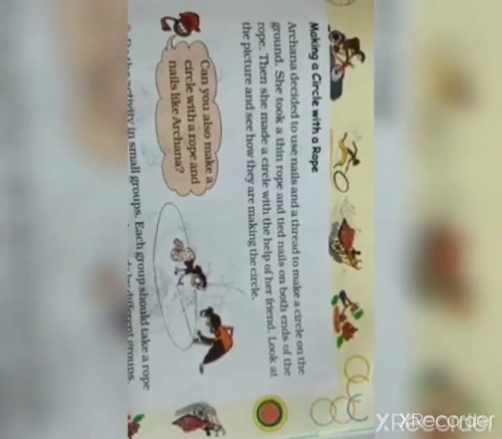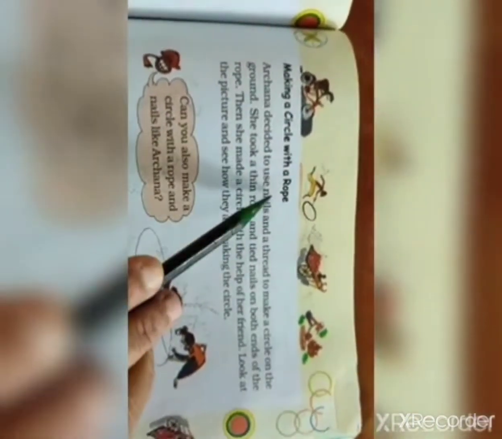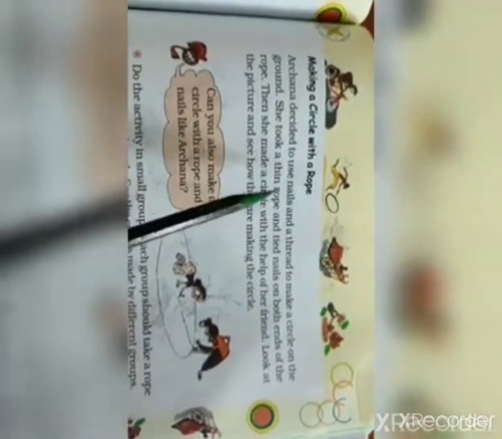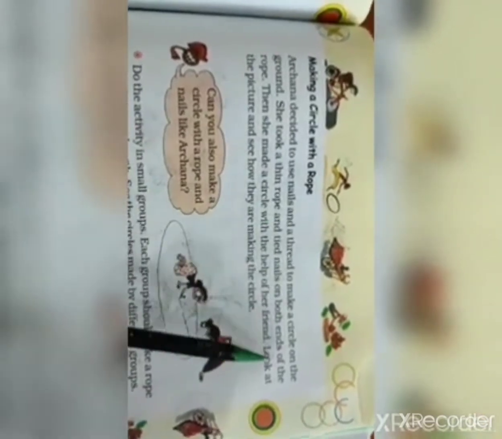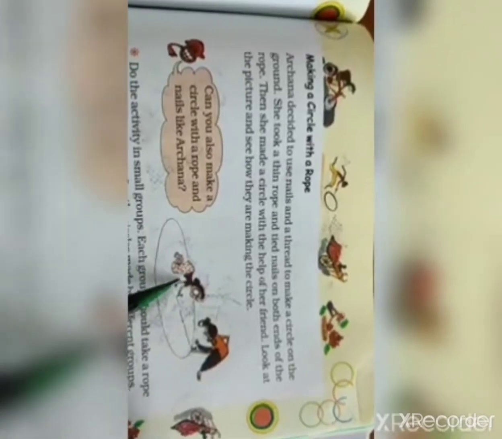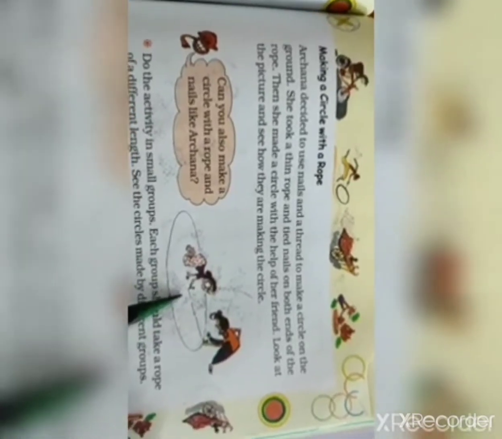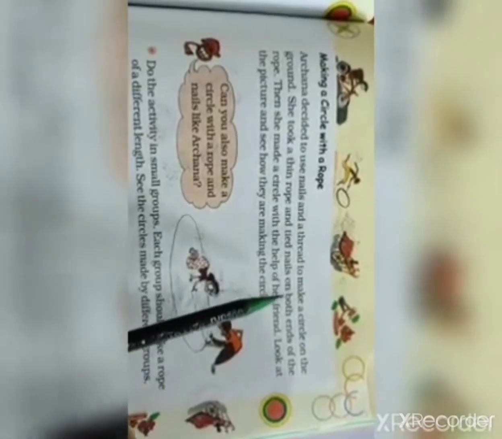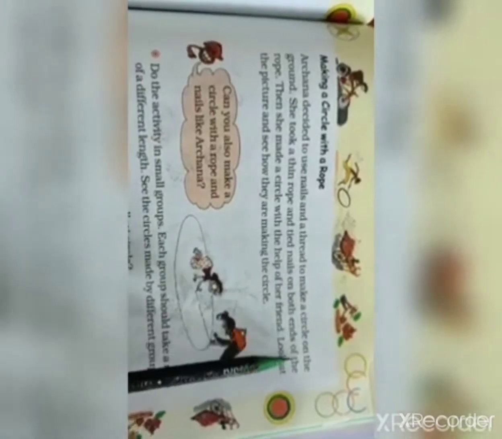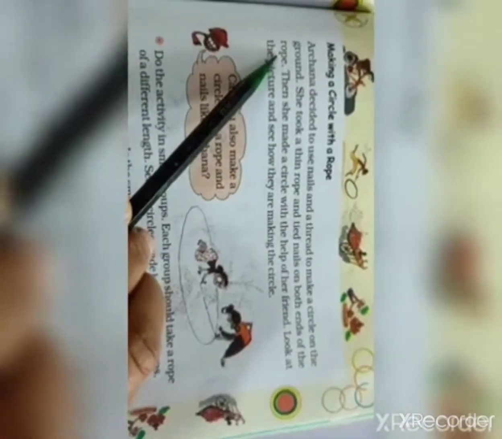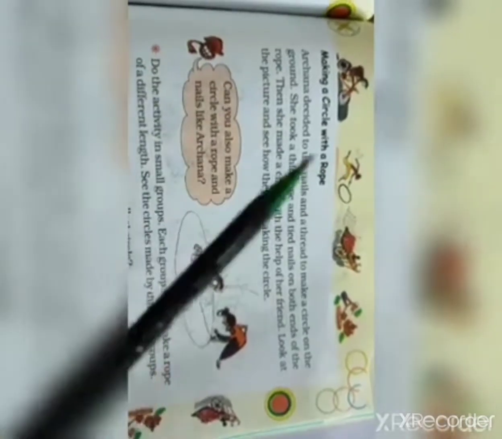Now see on the next page, making a circle with a rope. Archana decided to use nails and a thread to make a circle on the ground. Now Archana has decided we will use a nail and a thread. Okay. She took a thin rope and tied nails on both ends of the rope. She took a thin rope.